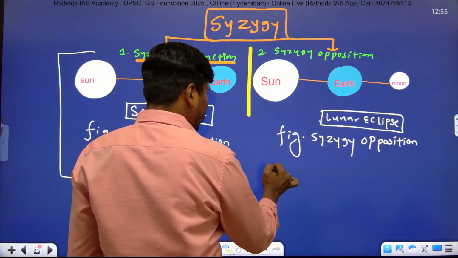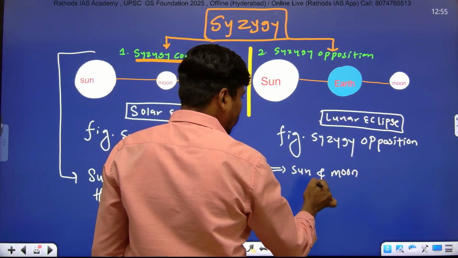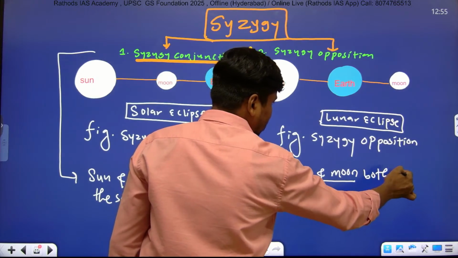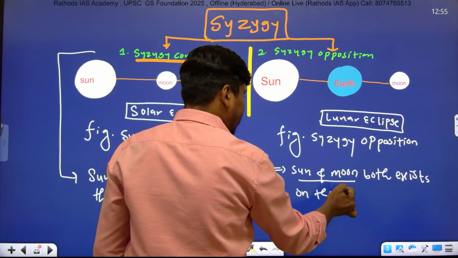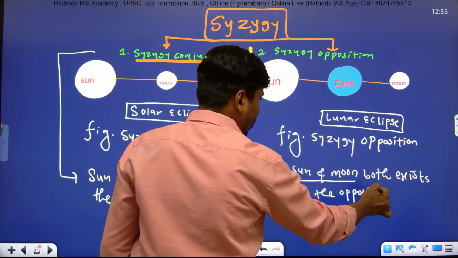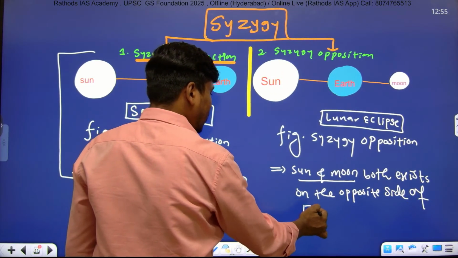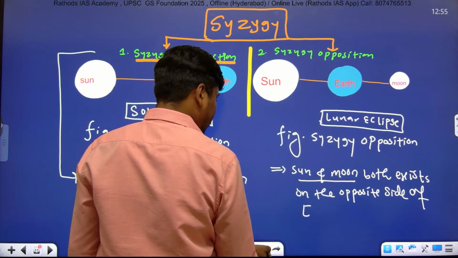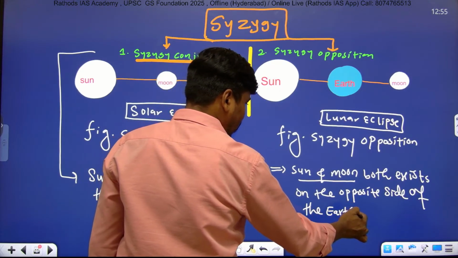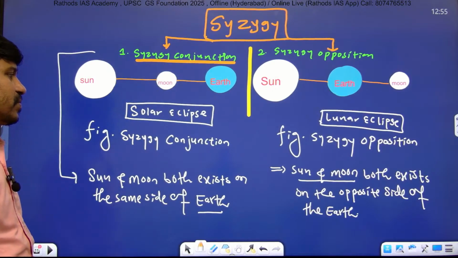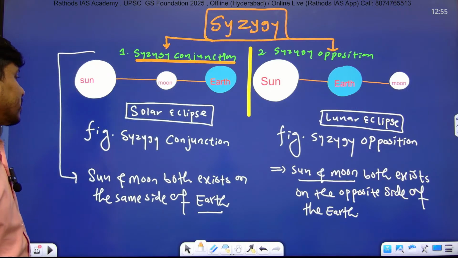And here syzygy opposition meaning sun and moon both exist on the opposite side of earth. Sun and moon both exist on the opposite side of the earth.